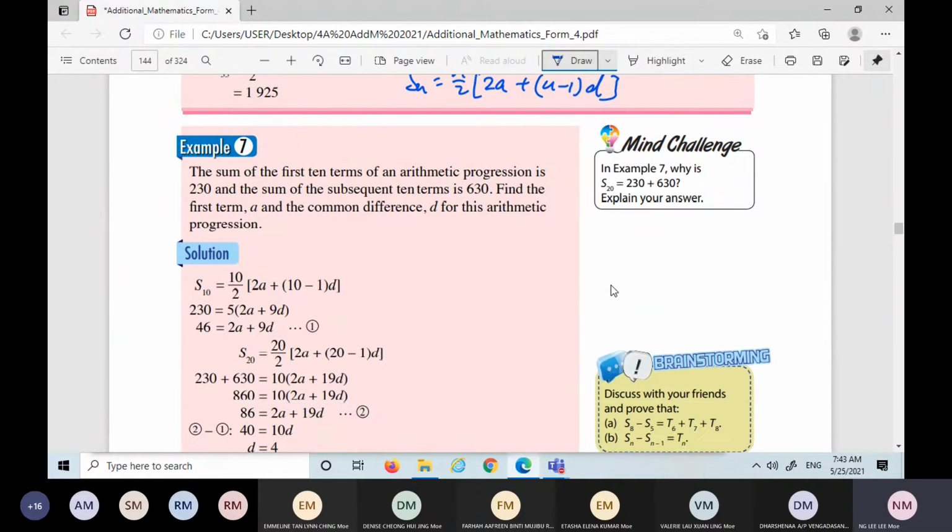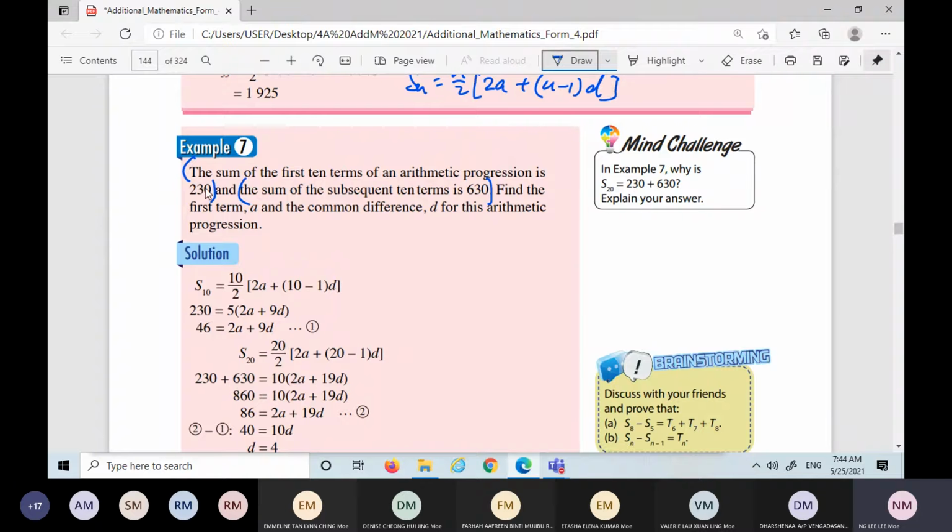Okay, we look at this example 7. The sum of the first 10 terms of an arithmetic progression is 230. The sum of the subsequent 10 terms is 630. Find the first term and the common difference of this arithmetic progression. Here they give you two pieces of information, which will get you two equations. So you solve simultaneously to get the two variables, a and d.